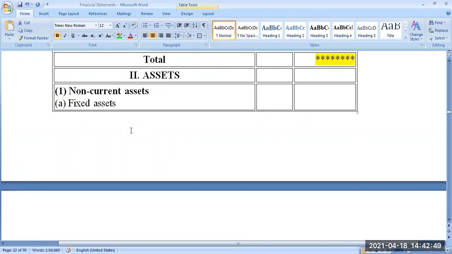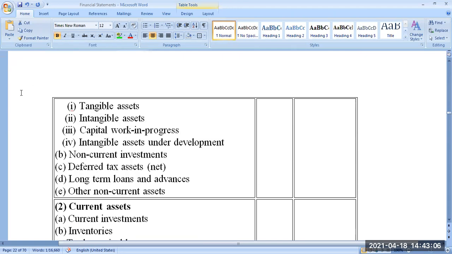One is current asset and one is non-current asset. Non-current assets are those assets which are used in the business for a longer period of time, which are expected to be used in the company for a longer period of time. In that also we have two classifications: one is tangible, another one is intangible.